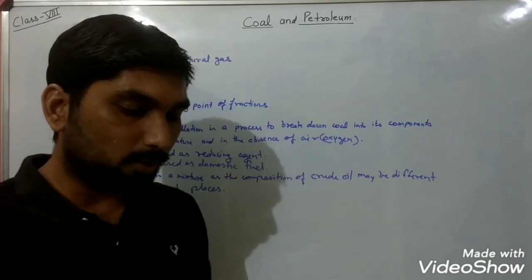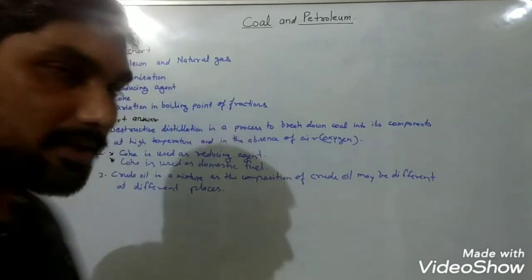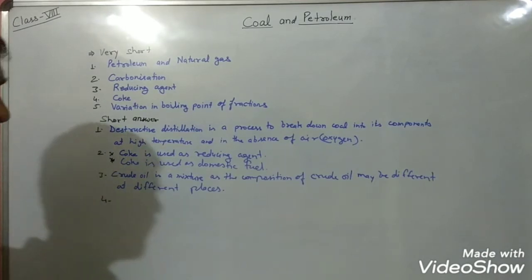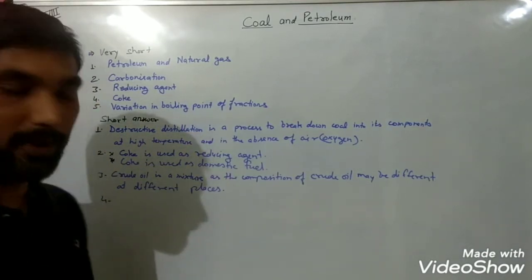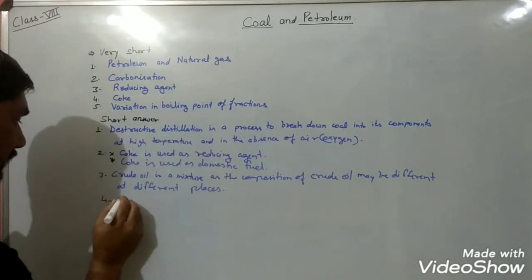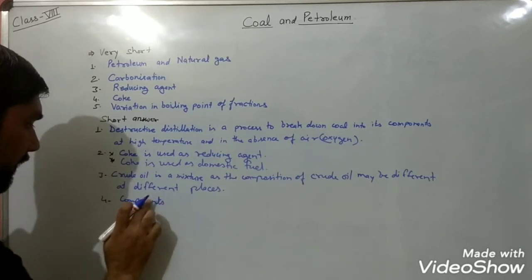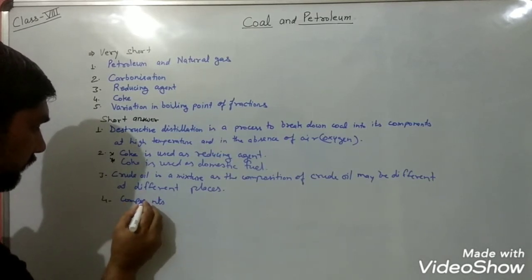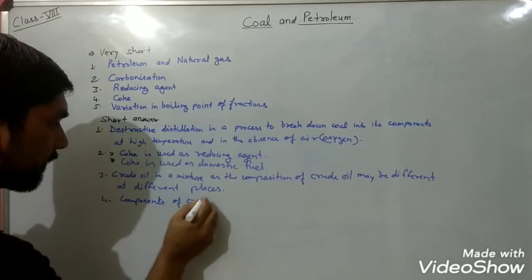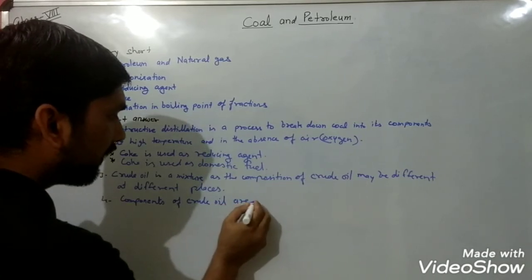Now the next question, question number 4 in this segment, asks: name the various fractions or products obtained from crude oil after the distillation process. So you know, after the distillation process we can obtain a variety of components which we utilize in our daily life. So the components of crude oil are what?